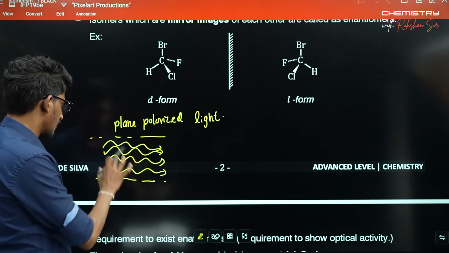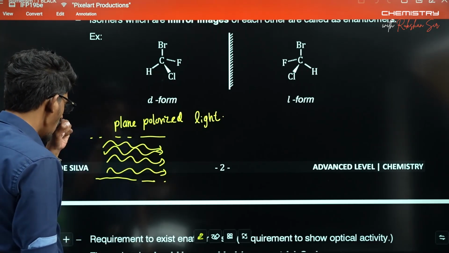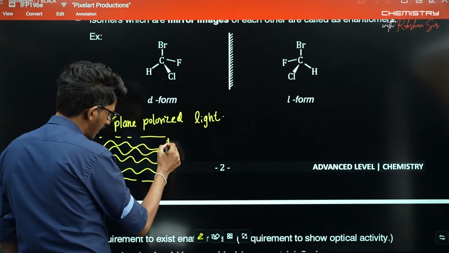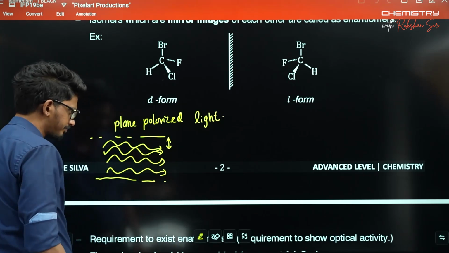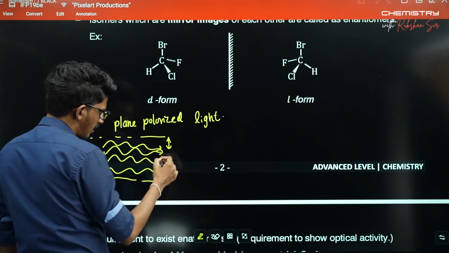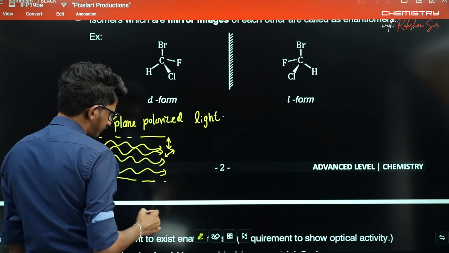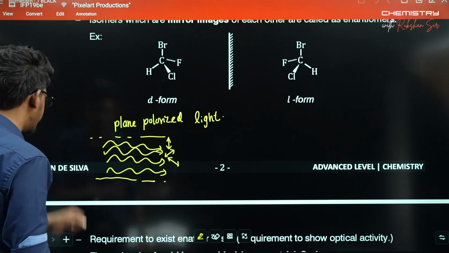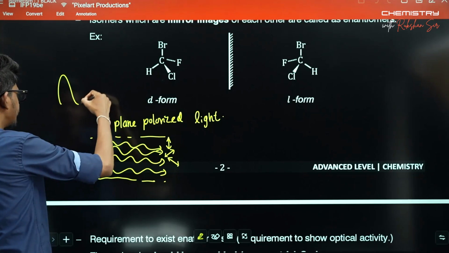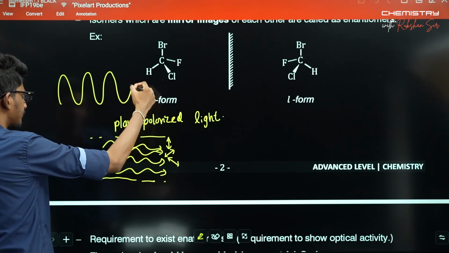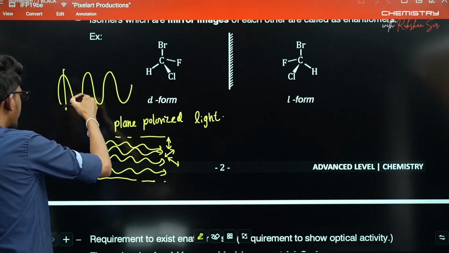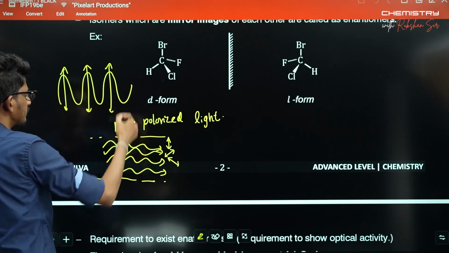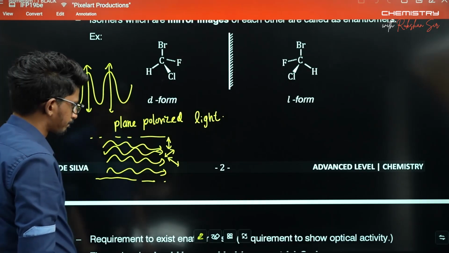With one wave, its axis could be like this. With another wave, the axis could be like this. With another, like this. Like this, the rotation axis changes.